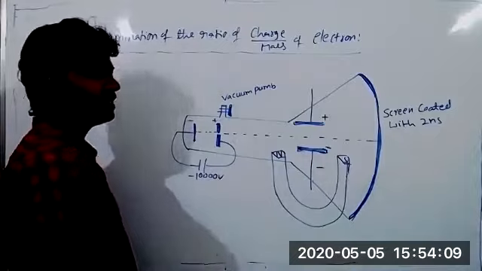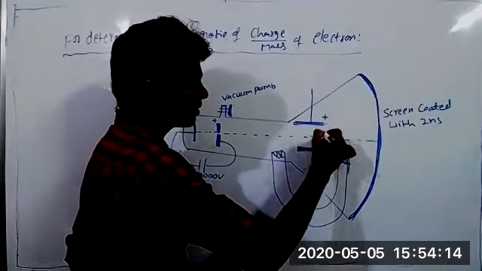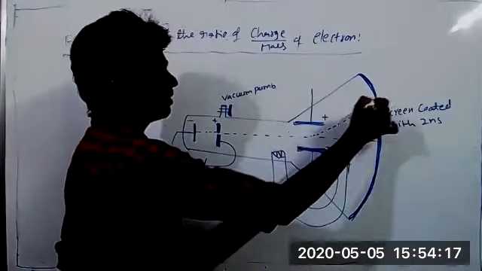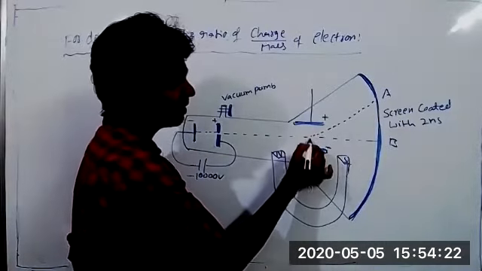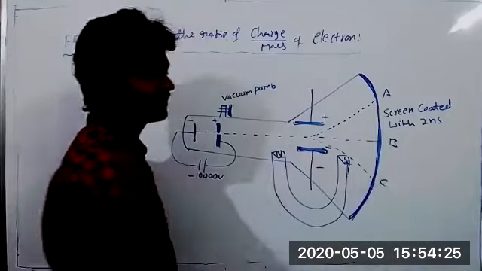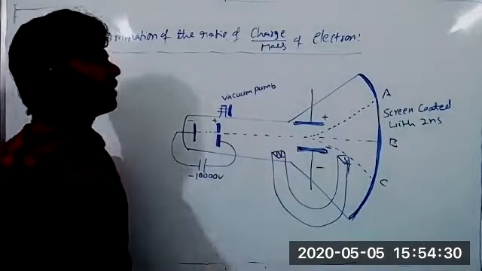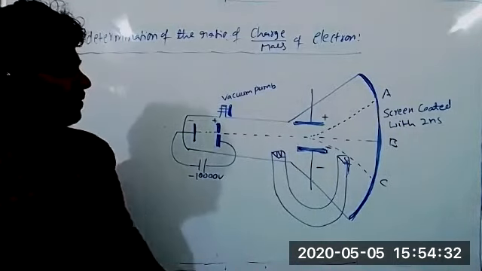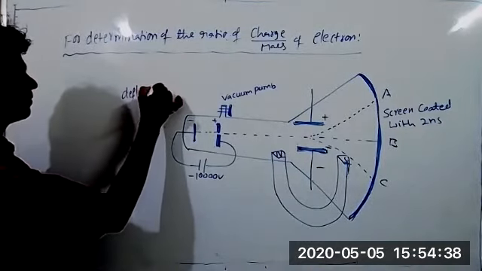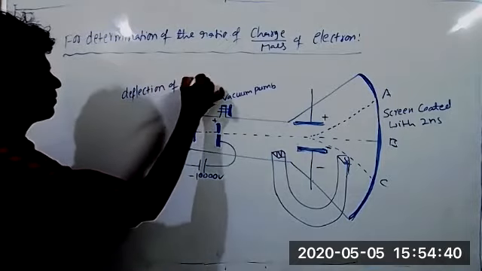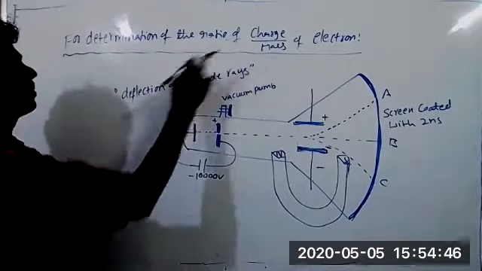You know, cathode rays carry negative charge. By applying an electric field, they are deflected toward the positive plate side. So this is A, this is B. Suppose by applying only a magnetic field, they are deflected towards point C. So the calculation of the e by m ratio of an electron mainly depends on the principle of deflection of cathode rays.